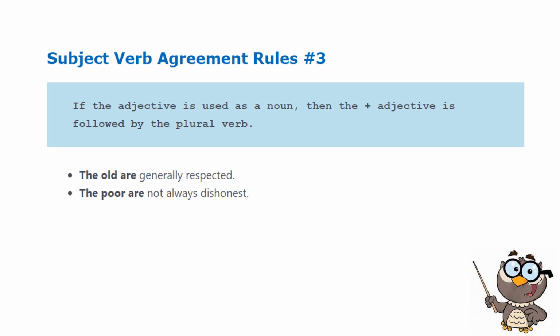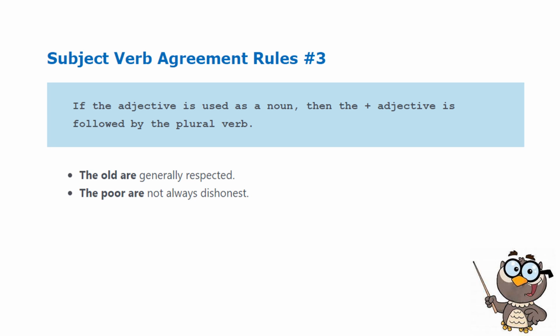Example, the old are generally respected. The old there refers to old people. Old is an adjective. The rule says when you use an adjective as subject in the sentence, use a plural verb.